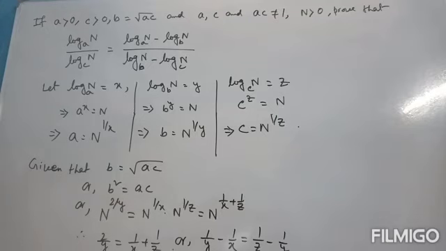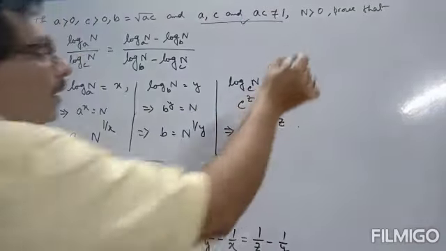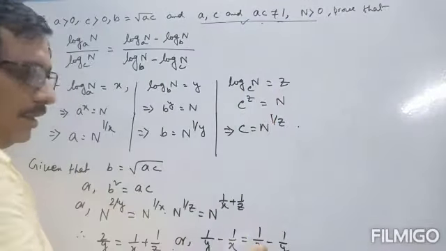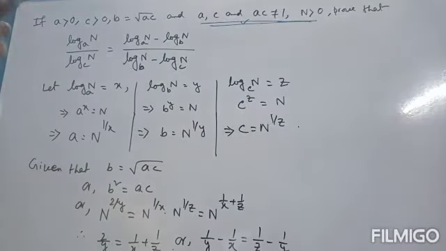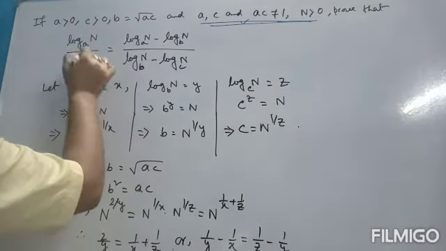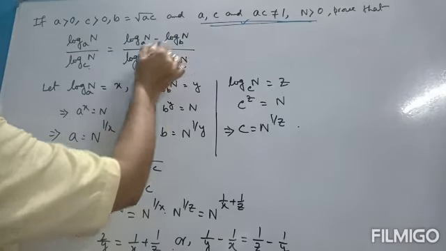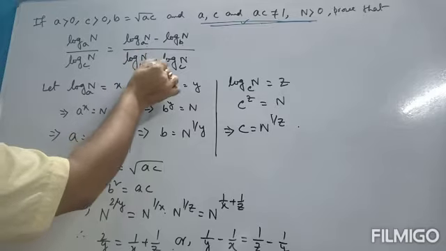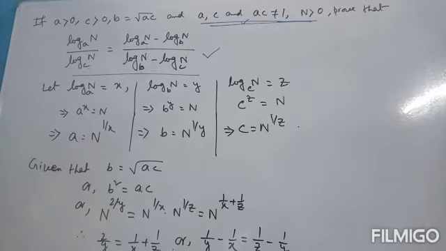Next problem. If a is greater than 0, c is greater than 0 and b is equal to root over ac, that means b square is equal to ac. Also, a and c are not equal to 1, this is the restriction for logarithm. And n greater than 0 is not required in this problem, but it is not given, so the problem is incomplete. Then prove that log n to the base a by log n to the base c is equal to log n to the base a minus log n to the base b by log n to the base b minus log n to the base c. You have to prove this by using indices.